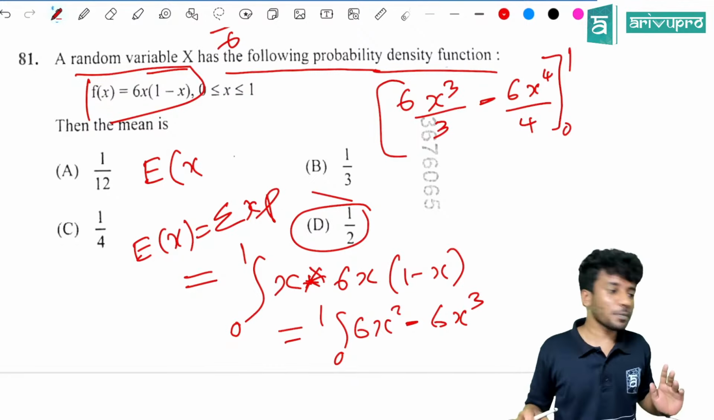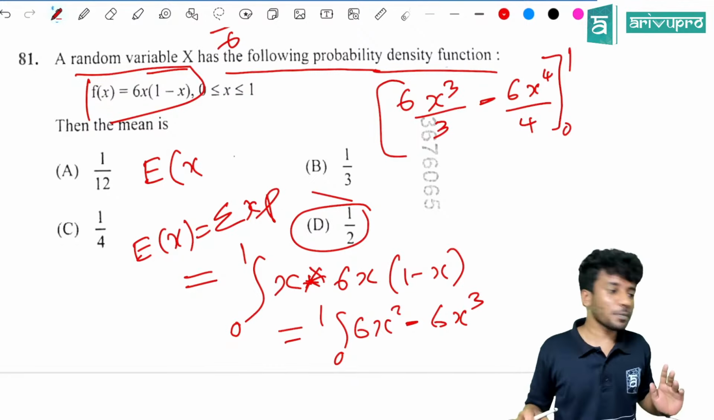Very good question. If x is a Poisson variable such that P of x equal to 1 and P of x equal to 2 are equal, then the variance is what? Direct question. How will you find it?